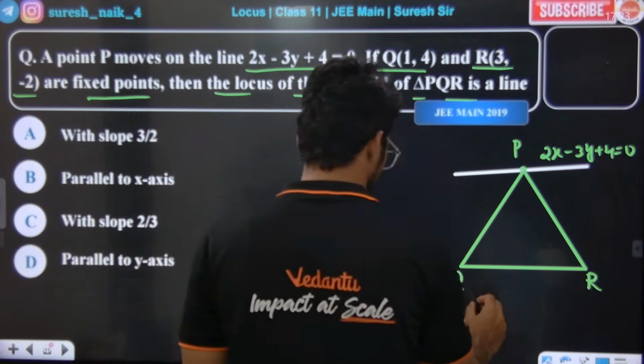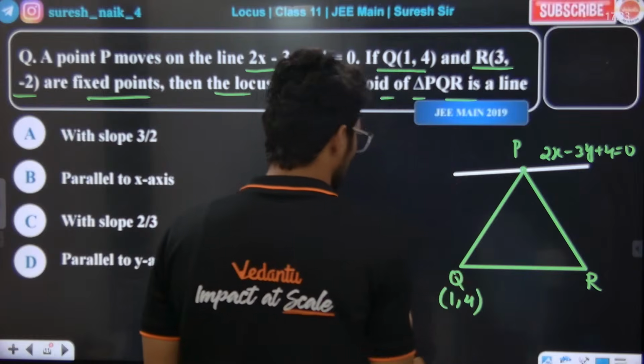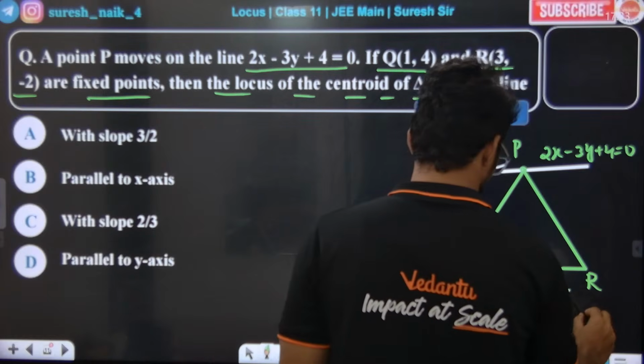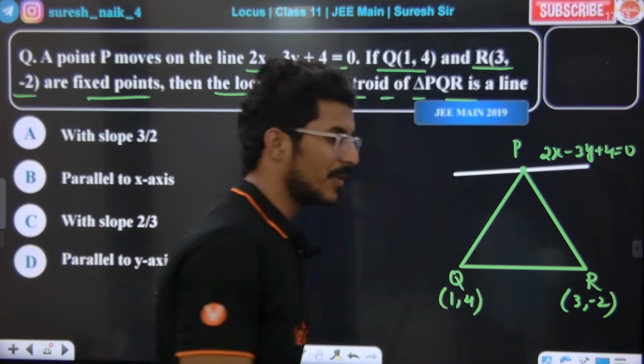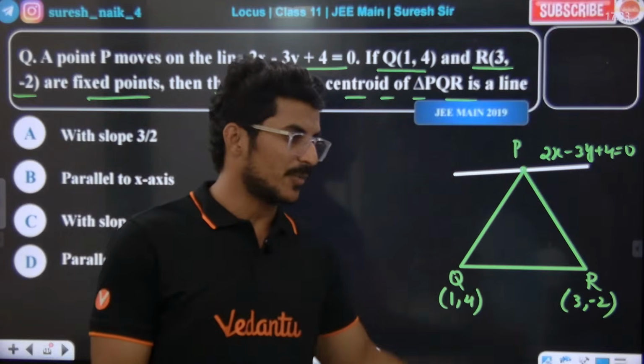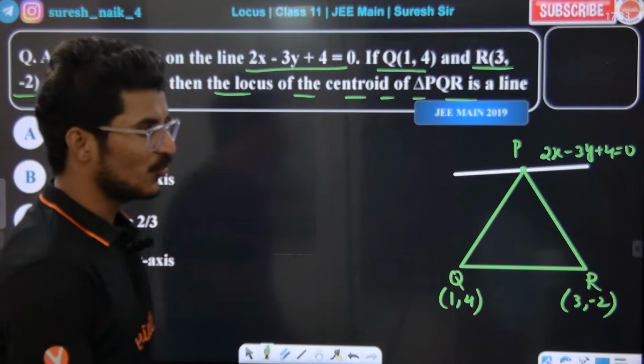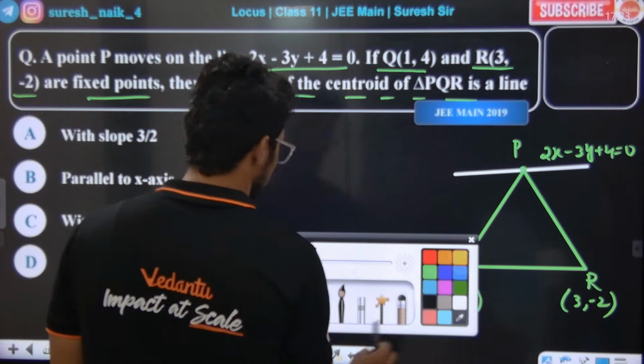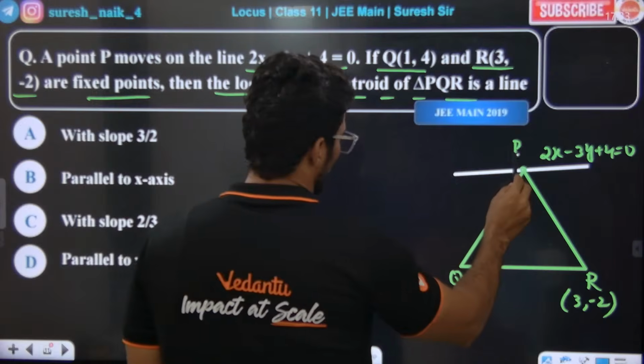Q point is (1, 4). R point is (3, -2). P point is on the line. Sir, I don't know the coordinates of P.